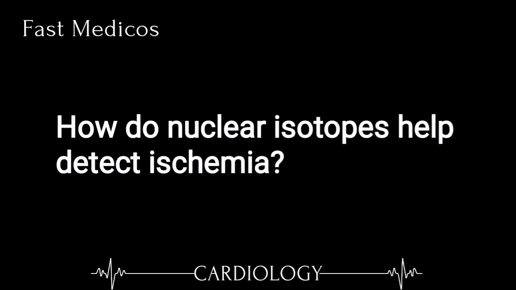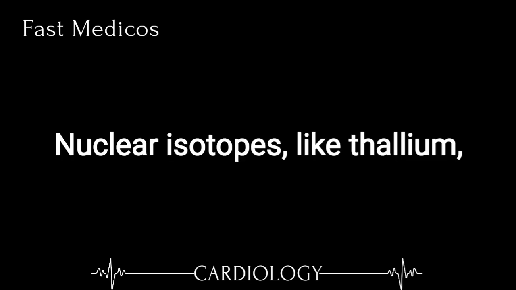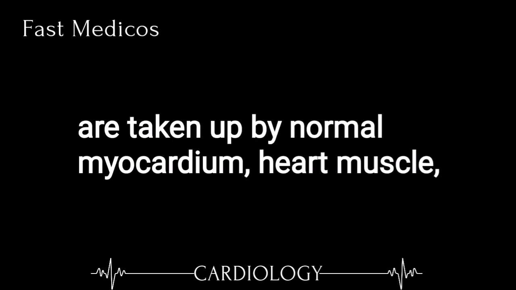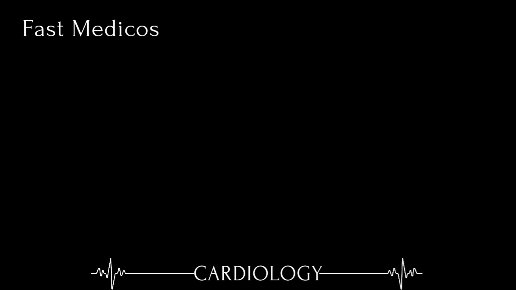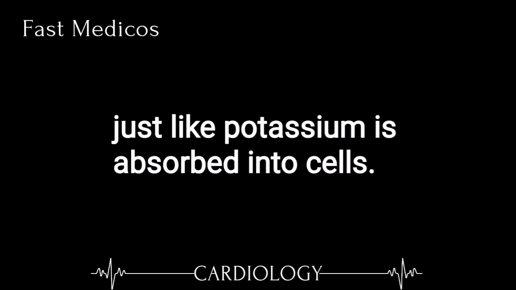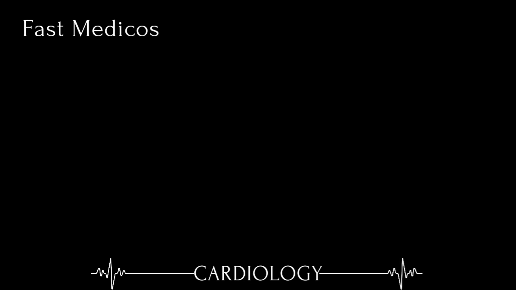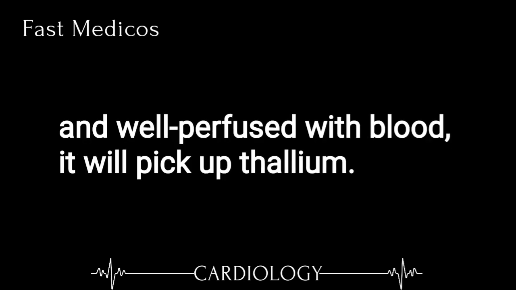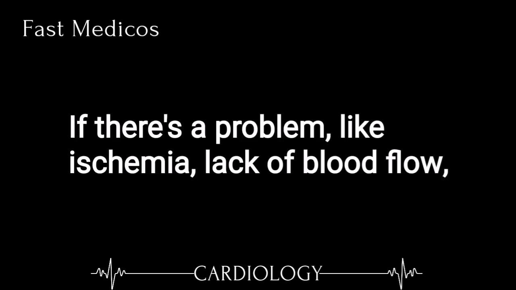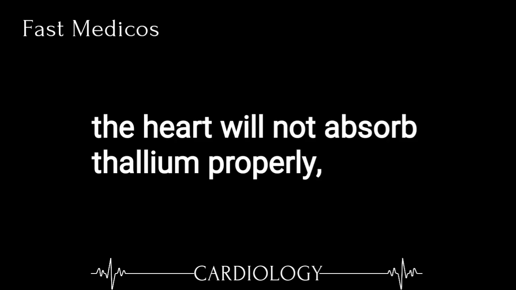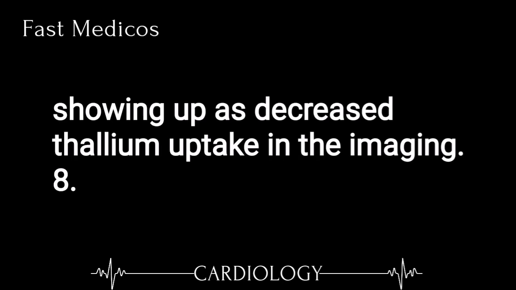7. How do nuclear isotopes help detect ischemia? Nuclear isotopes like thallium are taken up by normal myocardium, heart muscle, just like potassium is absorbed into cells. If the heart muscle is healthy and well perfused with blood, it will pick up thallium. If there's a problem, like ischemia, lack of blood flow, the heart will not absorb thallium properly, showing up as decreased thallium uptake in the imaging.